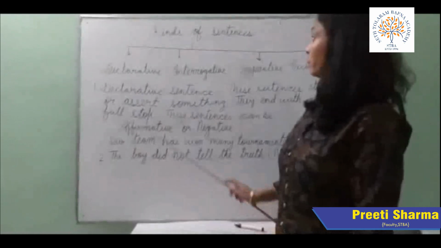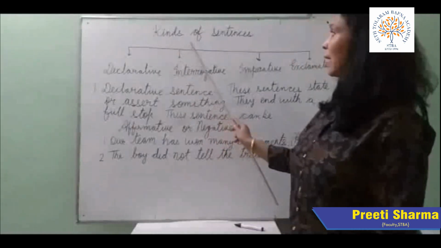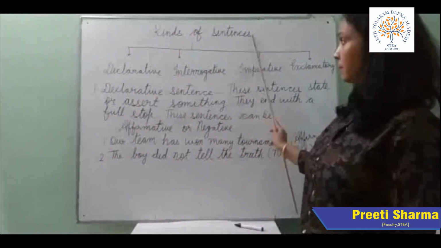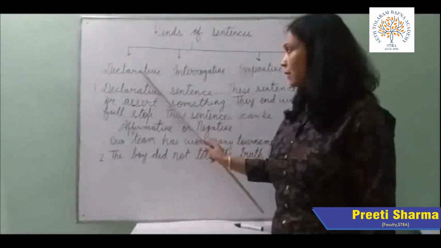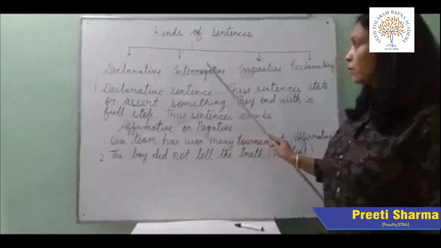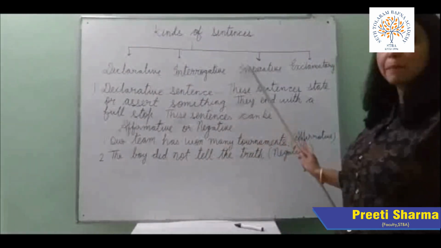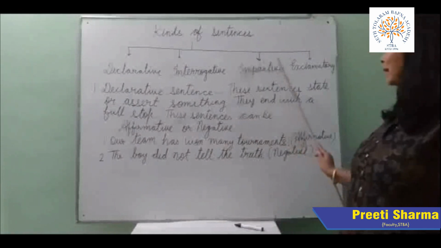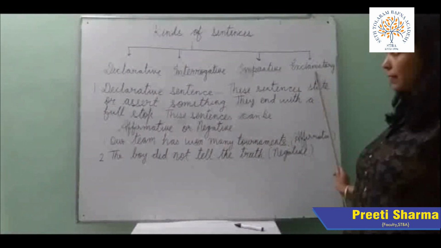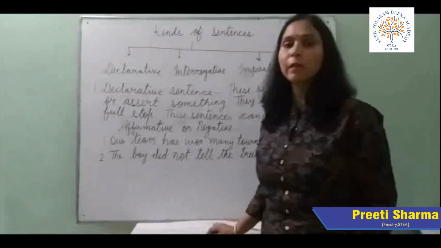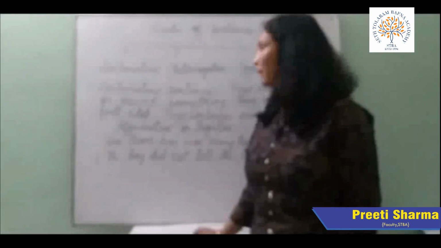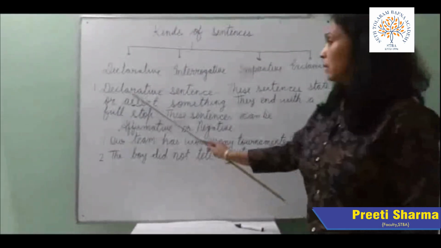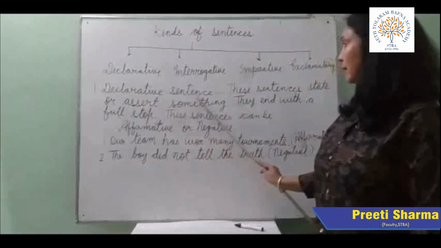So children, there are different kinds of sentences. Declarative sentence, interrogative sentence, imperative sentence and exclamatory sentence. So first we will discuss about declarative sentence. Number 1, declarative sentence.